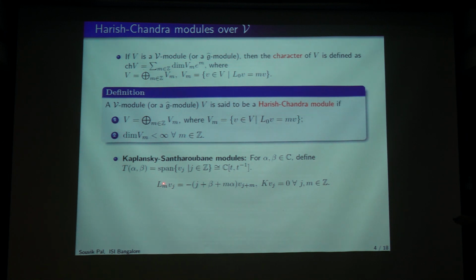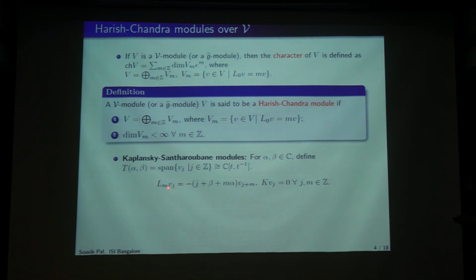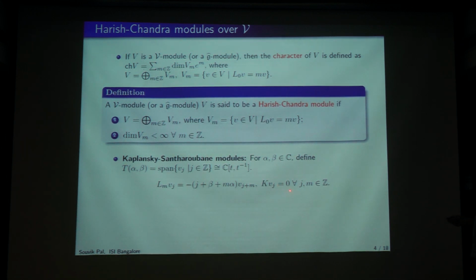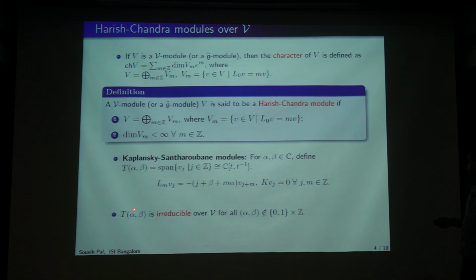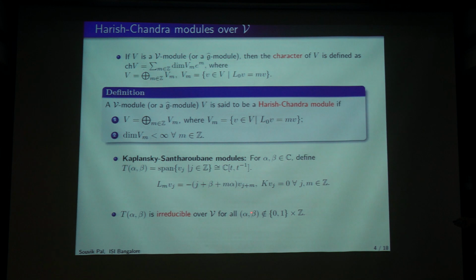For example, if you take L0 again here, it is acting diagonally here. And the center I am declaring to be acting trivially. So essentially it's a representation of a W1 really. And it was shown actually by them that it is irreducible precisely when this condition is holding.